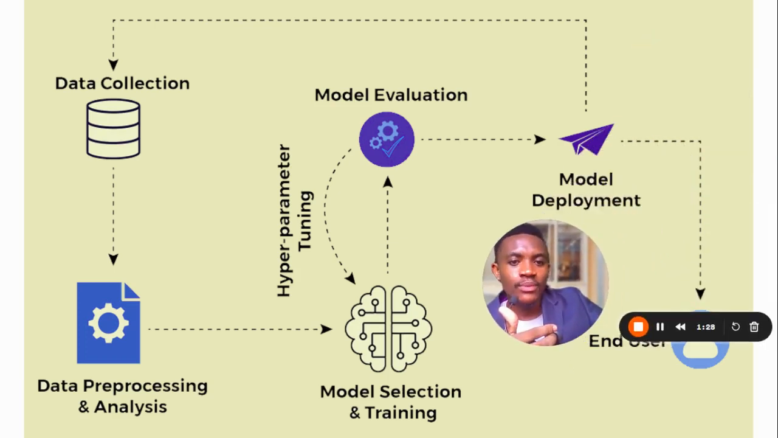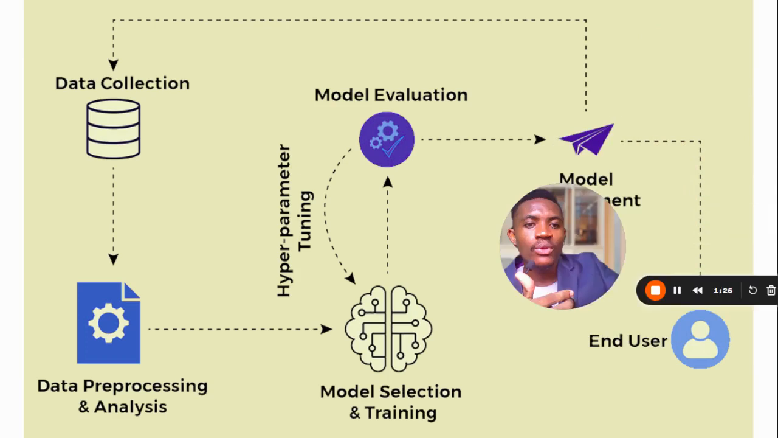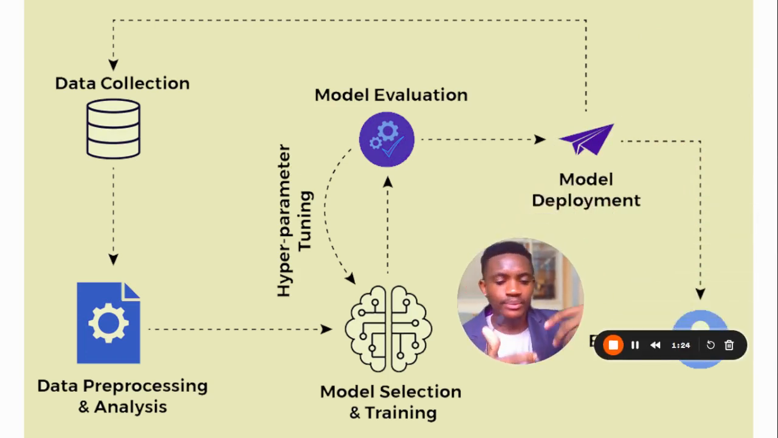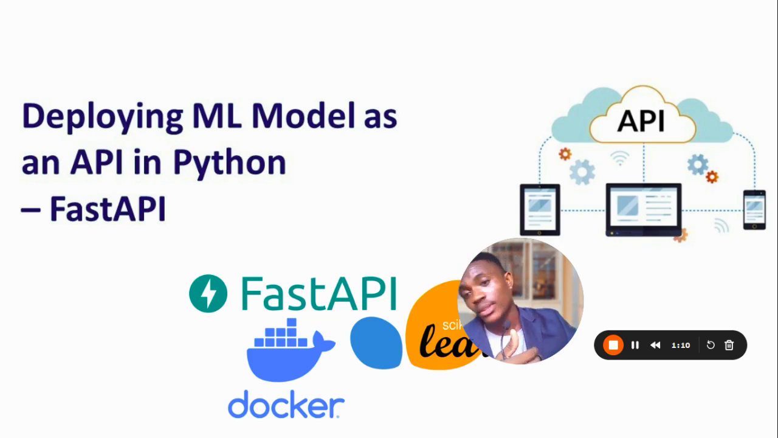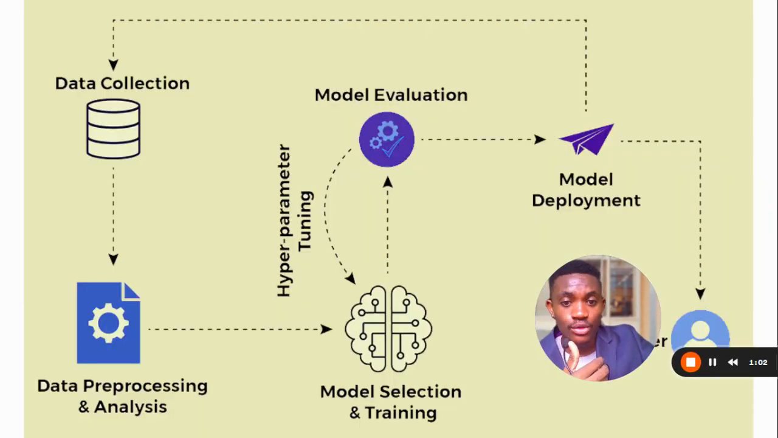But when I say future use, I'm talking about model deployment, right? So model deployment is simply taking our trained machine learning model and then creating and putting it into an app or an API that can be used in the real world, right? So for this particular project, we'll be deploying our machine learning model as an API in Python using FastAPI and Docker, right?